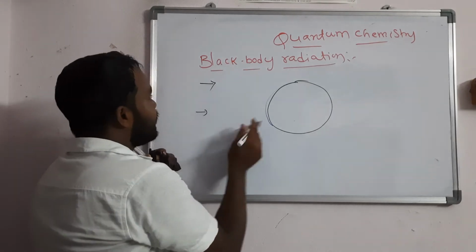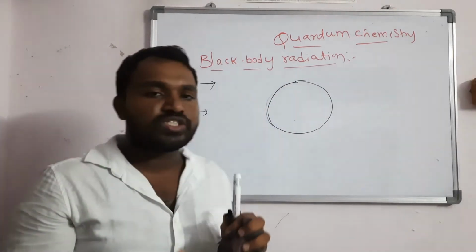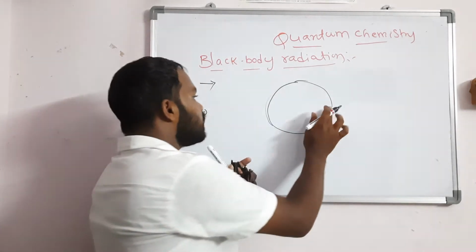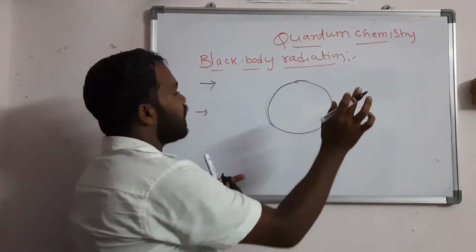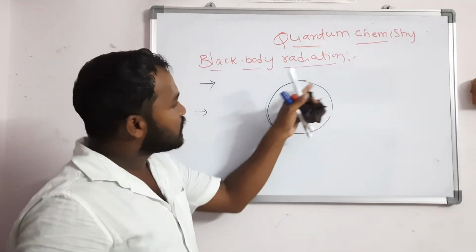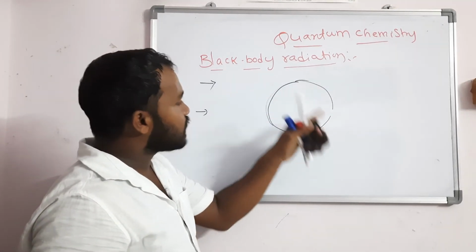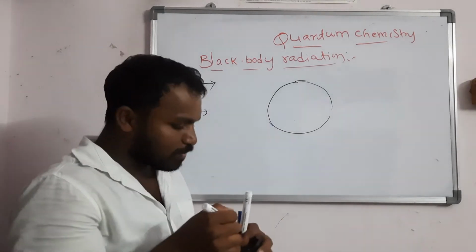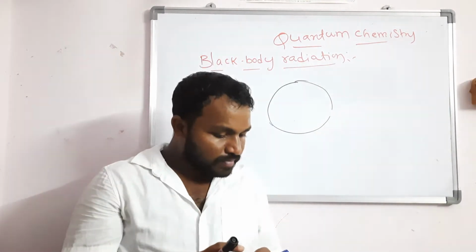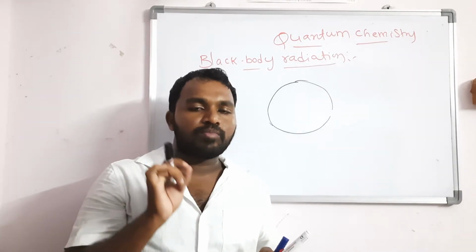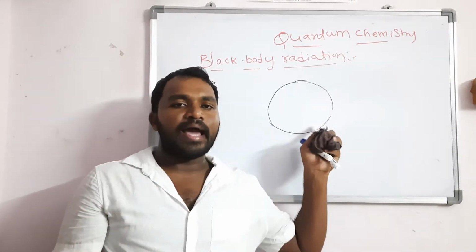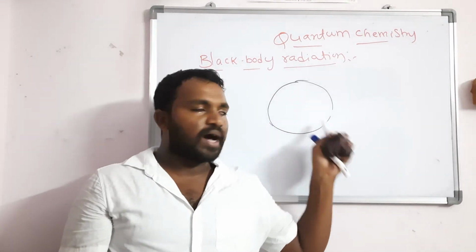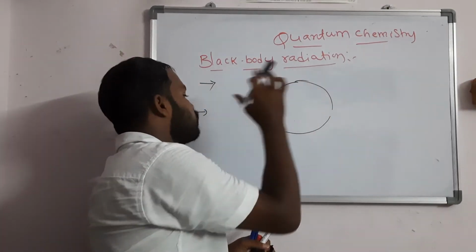In the second point, experimentally a black body is best represented by a hollow container with a very small hole in the wall, which absorbs all types of radiation. These are the walls, with a very small hole in the wall.